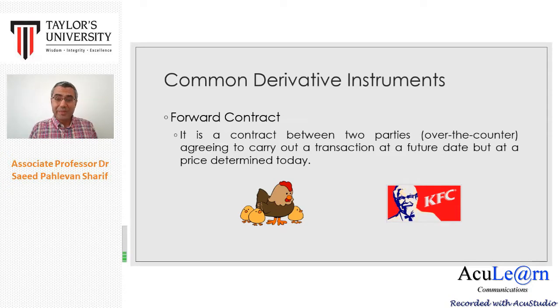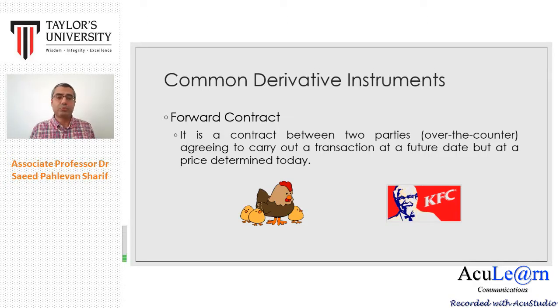But KFC will be happy because they now still can buy it at 10 ringgit per kilo from the farmer, but in the market it is 12 ringgit. So if the price now goes up, because they already signed a forward contract, KFC will be happy and the farmer won't be happy in terms of the price changes. But if the price goes down, still farmer can sell at 10 ringgit per kilo.